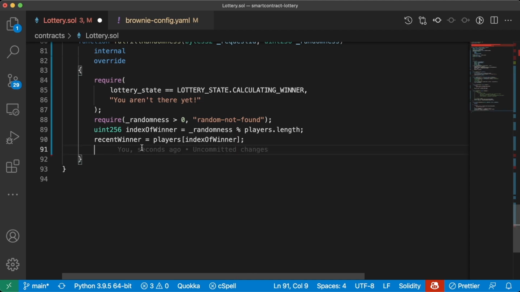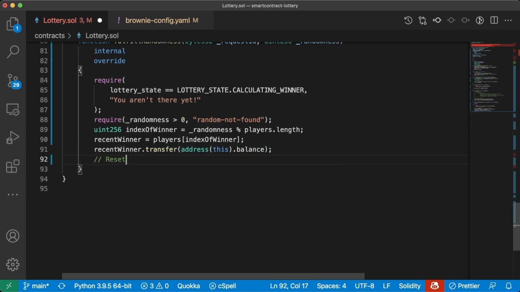So we'll do this recentWinner dot transfer the entire balance of this address. So we'll say address of this dot balance, and perfect.